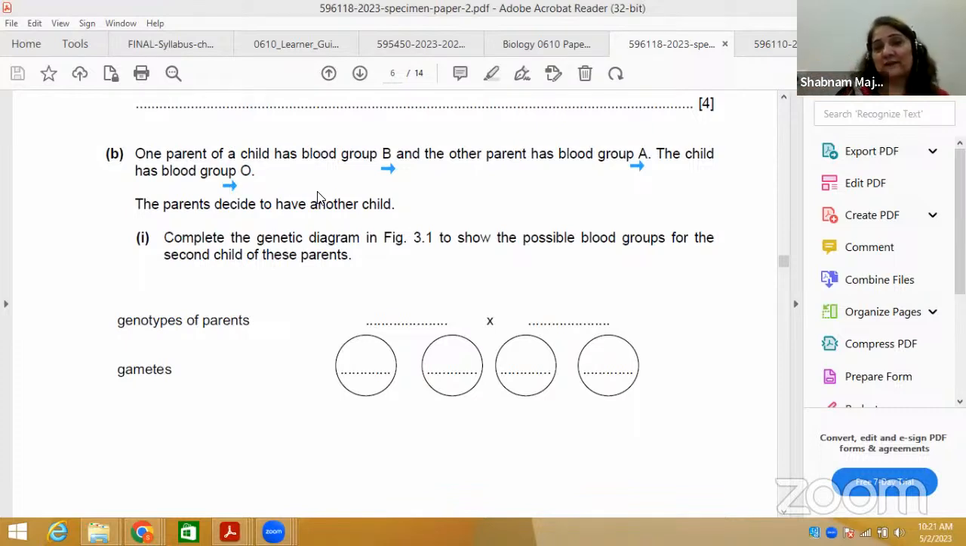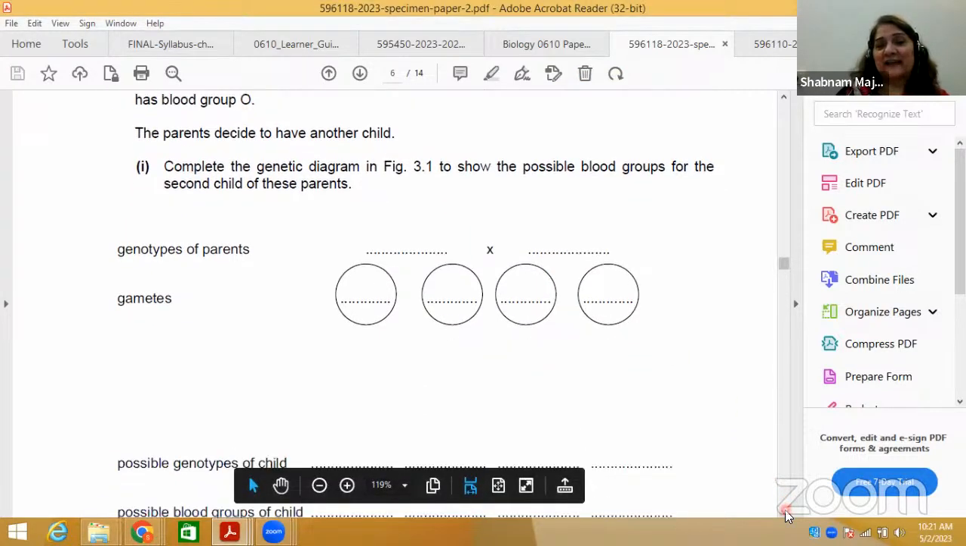This is what is shown here. So I'll show you that mark scheme as well, but this is what they have shown here. So this is very important. Complete the genetic diagram. Now, this is a genetic diagram. You don't need the genotype of parents. You are not supposed to write the phenotype, only genotype.